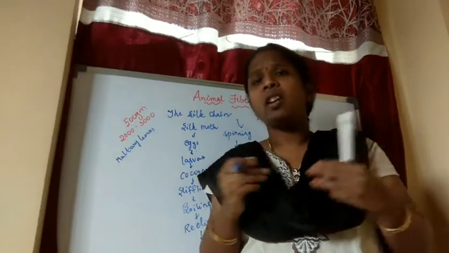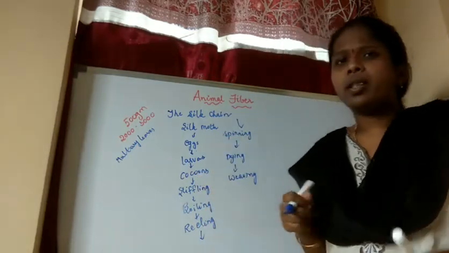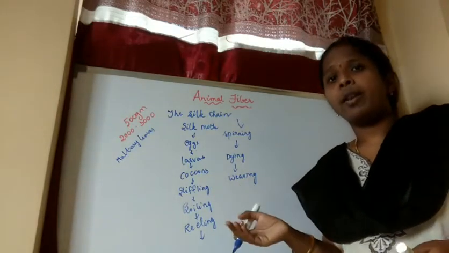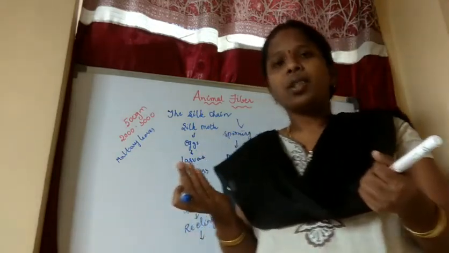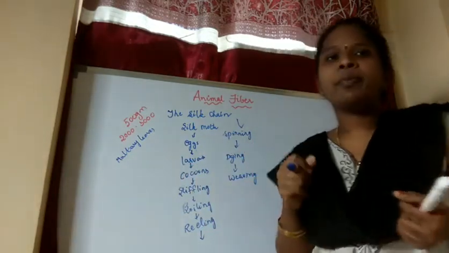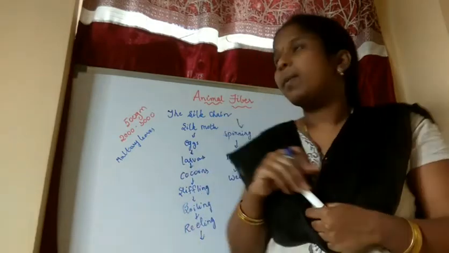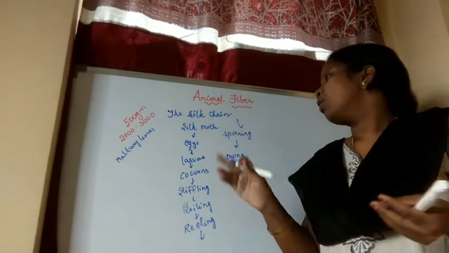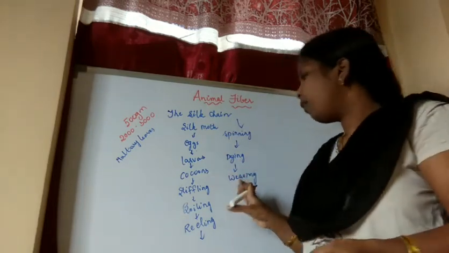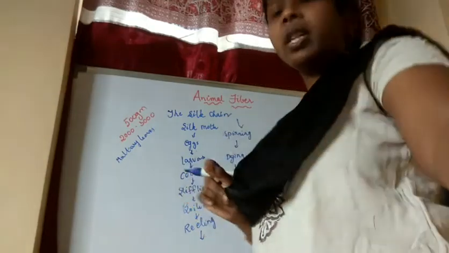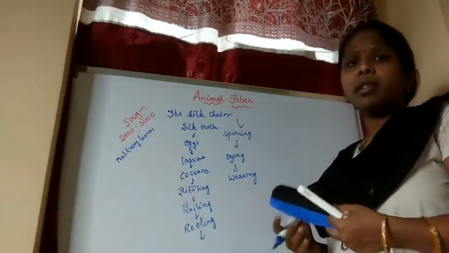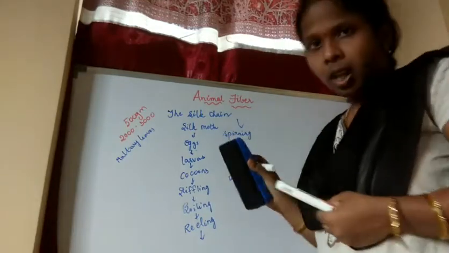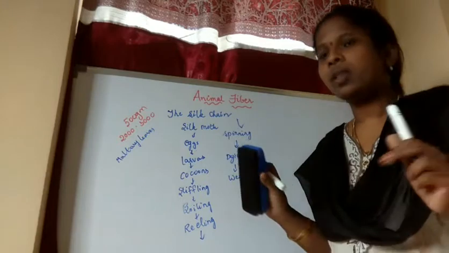This is the hard stage, that all we read, no? Stifling means they'll boil that. Okay, boiling, reeling centers. What will they do in the reeling centers? They'll stretch the fibers. Spinning means making yarn from the fibers. Yarn is nothing but silk fibers. Dyeing means coloring. Weaving means making a cloth. Whatever cloth we want, if you want any dress, they will stitch it. So this is the silk chain. Up to here the silk chain was completed.